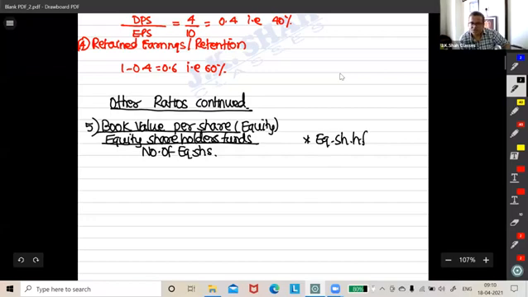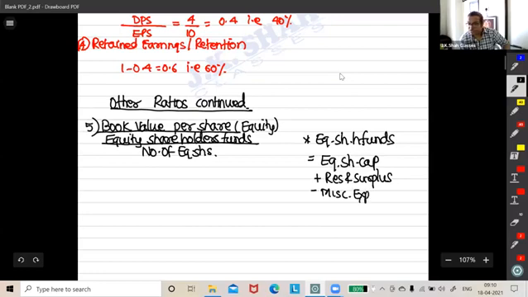Equity shareholders funds include equity share capital plus all the reserves and surplus, the accumulated profits, minus miscellaneous expenses.